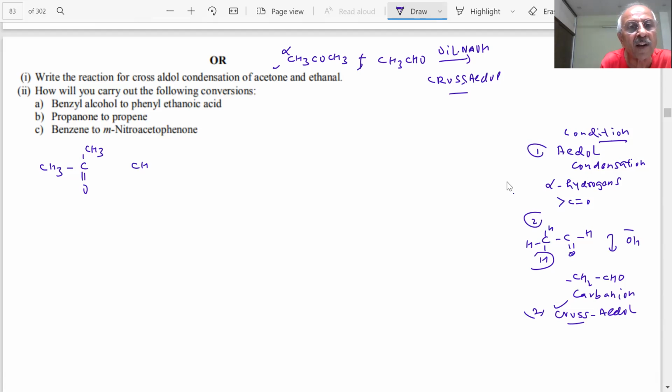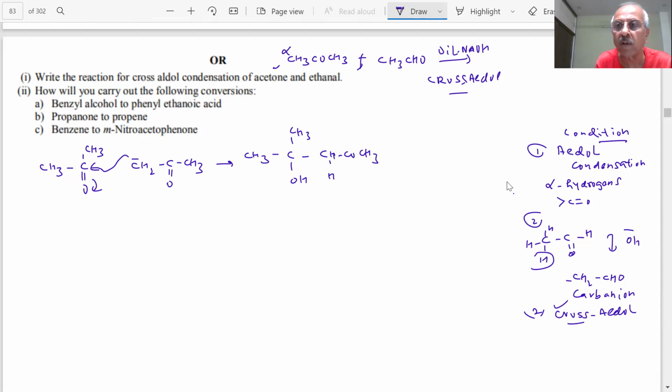What will be the carbanion of this? CH2 minus, C double bond O, CH3. This is going to attack this carbon, students. And what will be the product? CH3C, then this will become OH, CH2, CO, CH3.